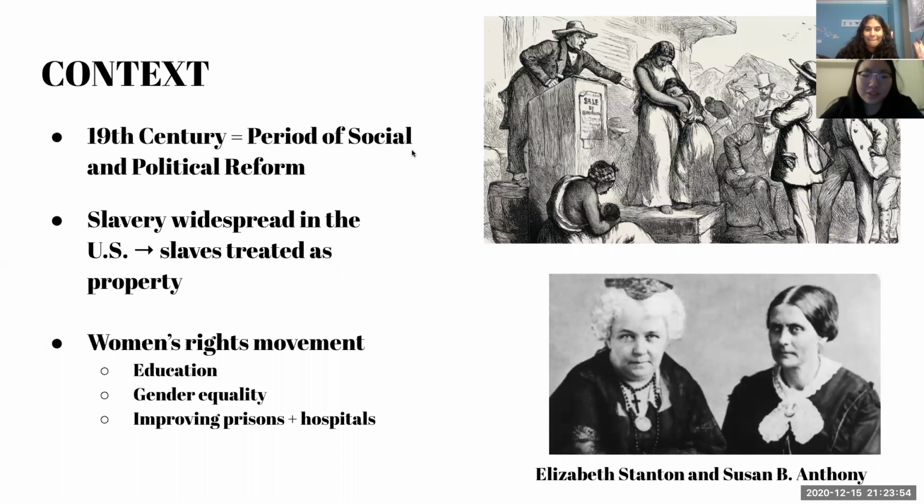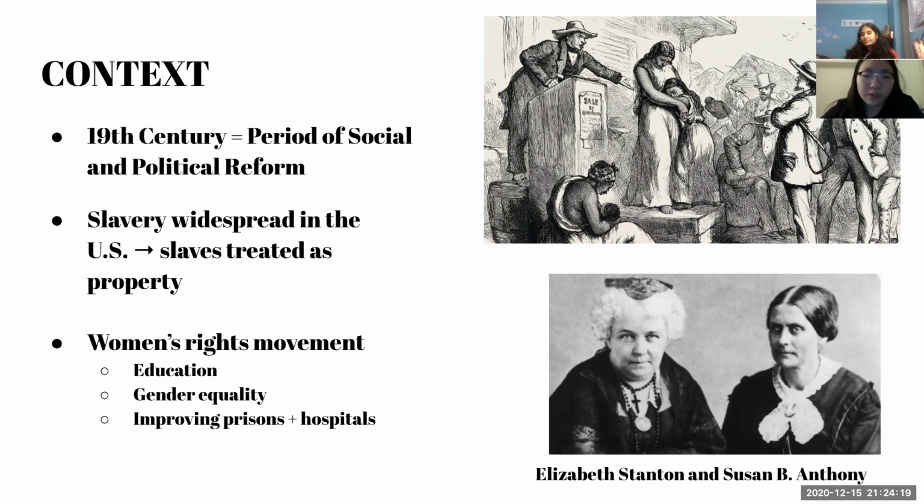The 19th century was a period of social and political reform, especially regarding issues of slavery, religion, and women. Slavery was widespread in the US, especially in the South, where slaves were treated as nothing more than property by the slaveholders and were used for harsh labor with very poor treatment. The slave auctions often separated African American families.